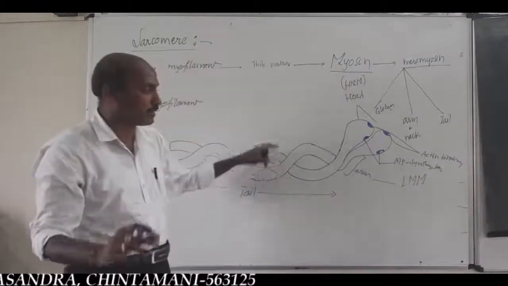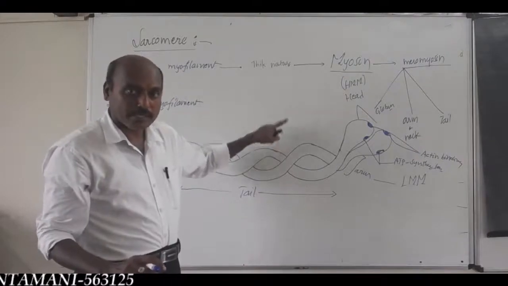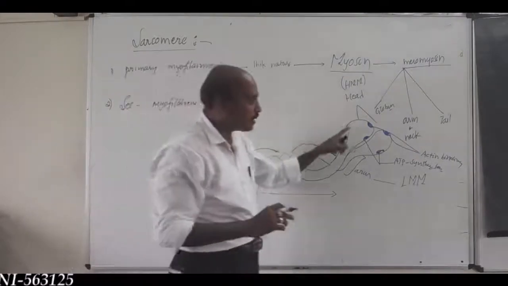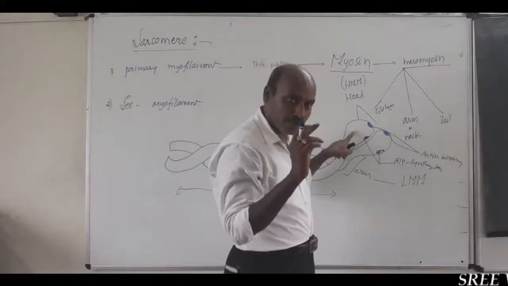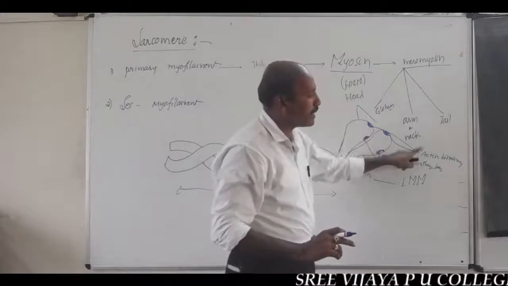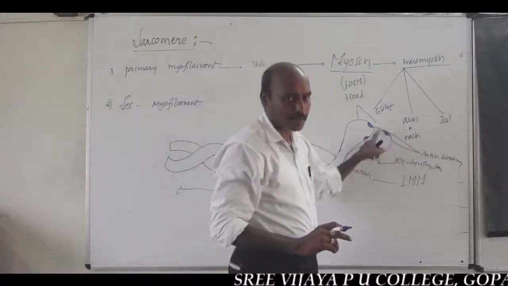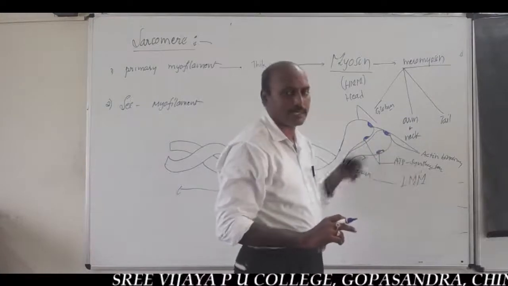Most important, this question appears many times in the NEET examination. On the globular head region, there are two important sites: actin binding sites and ATP synthetase sites.